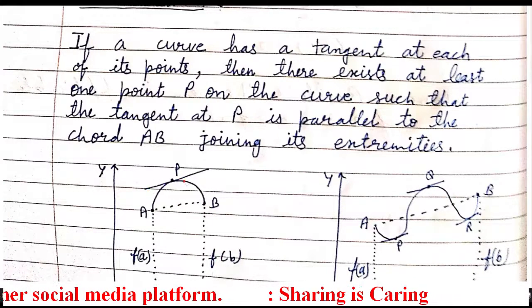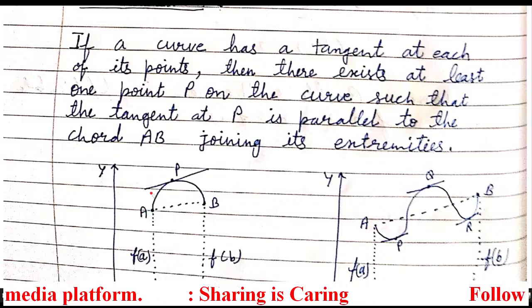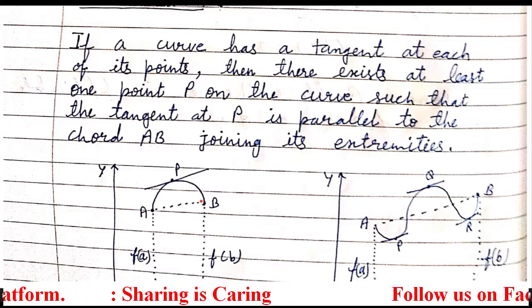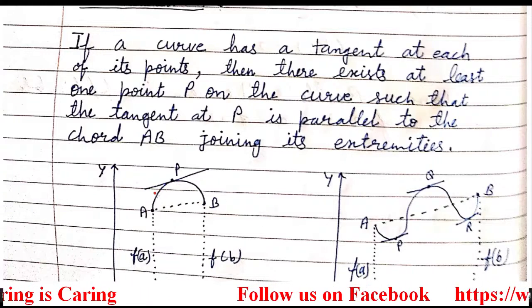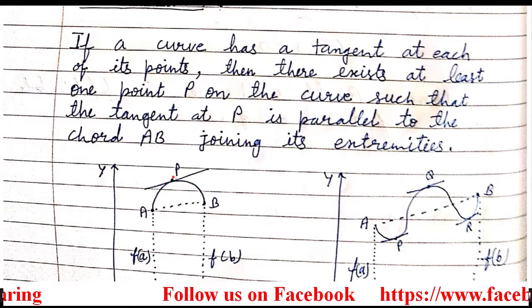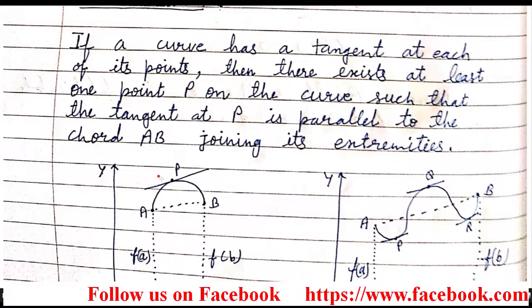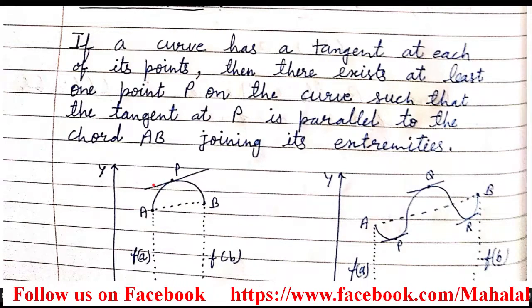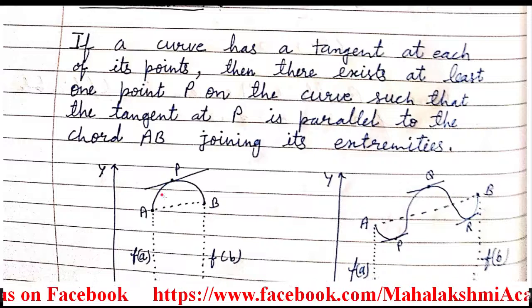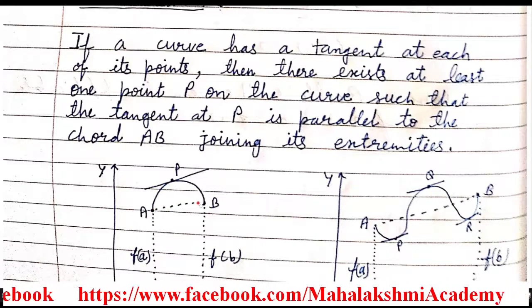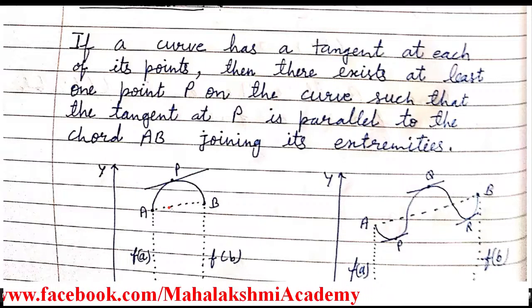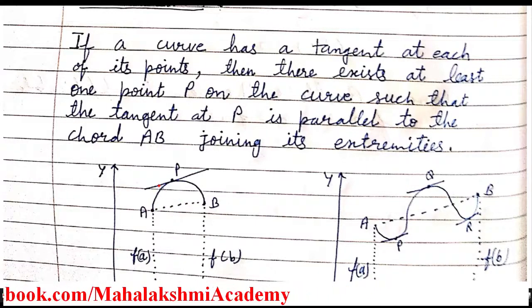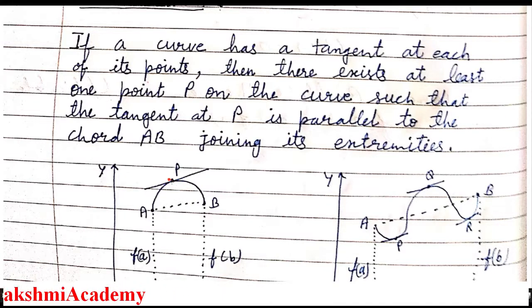So this is the curve of the given function, representing f(x). On this curve many points are there, and at all points you can draw tangents, but among all the points there must exist a point P where the tangent is parallel to the chord which is joining the extremities, means the upper limit and lower limit. The chord which you obtain, to it the tangent is going to be parallel. So at least one tangent must be there.